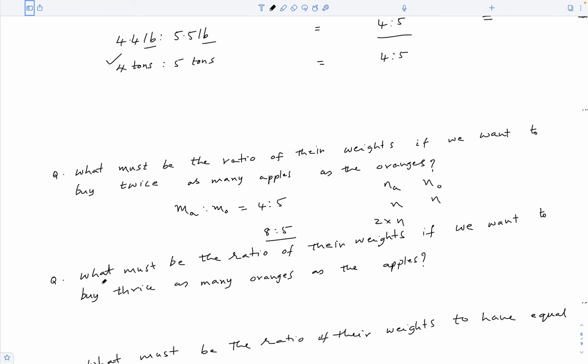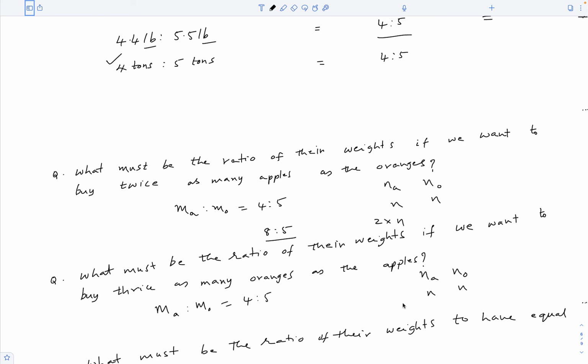The next question reads, what must be the ratio of their weights if we want to buy thrice as many oranges as there are apples? Again, the ratio of their relative masses is 4 to 5. So if the quantities are also in this ratio, then we would have an equal number of apples and oranges.